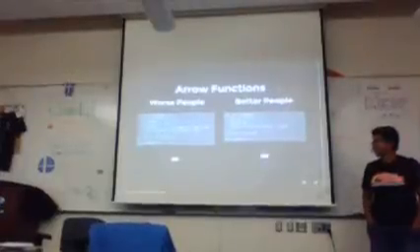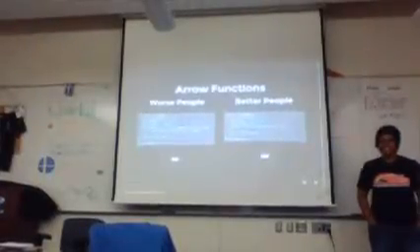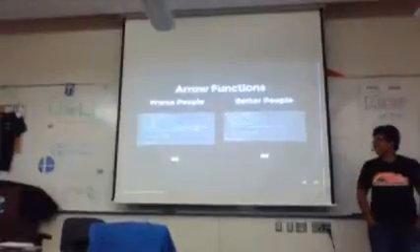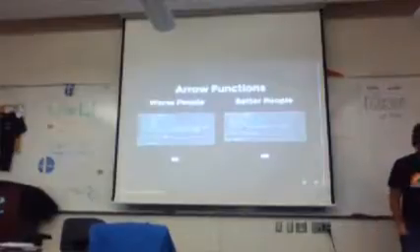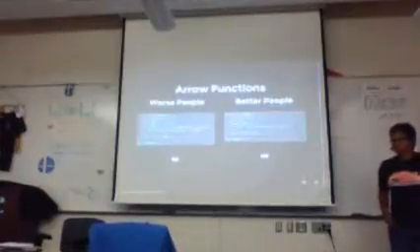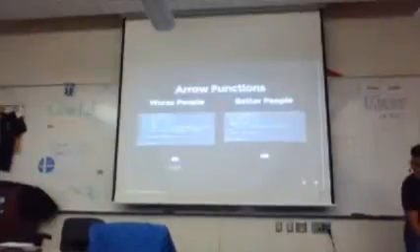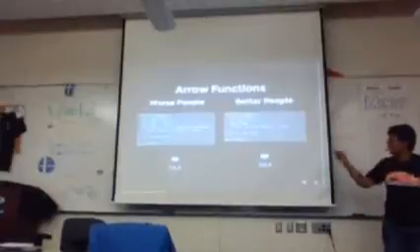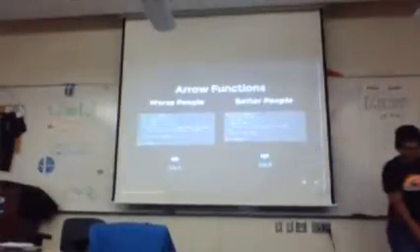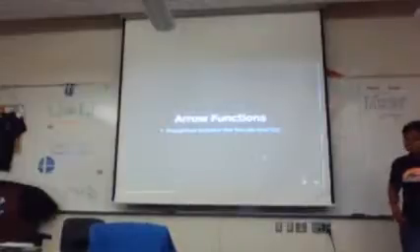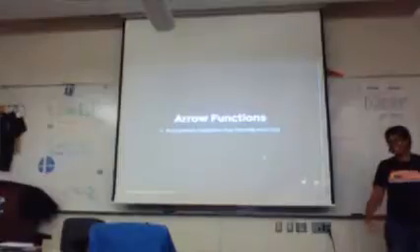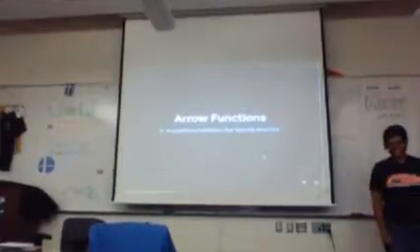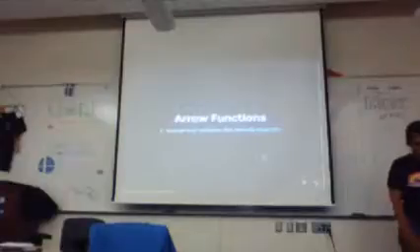Worse people decide to get around this by assigning this to some variable, like other, and then they reference that in their function. And that's how you had to do it, because, well, each function had their own this. Now we have arrow functions. So if we run this, that's what you want. This is also what you want. So see, I used an arrow function in this one, and I could just use this. But that's because arrow functions are just anonymous functions where they lexically bind this, which is great. We like this functionality. We are better people now.